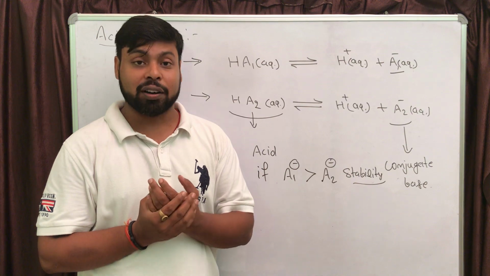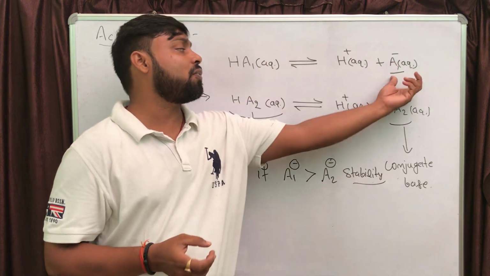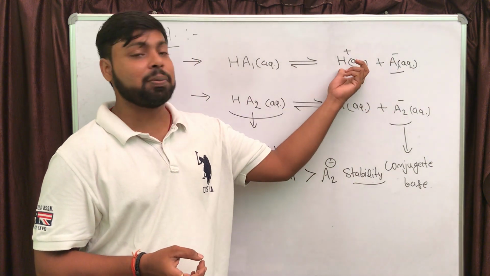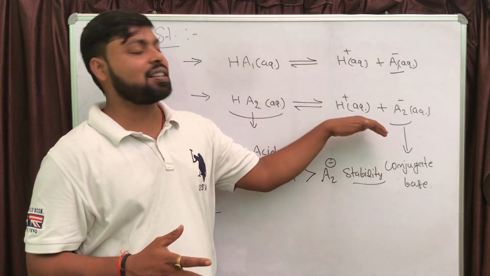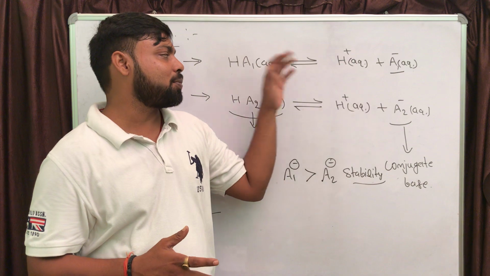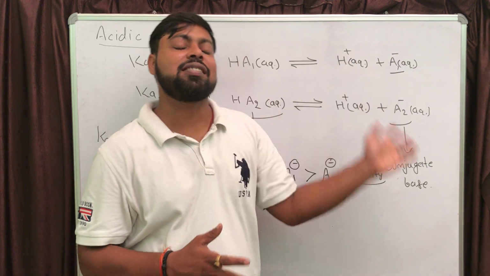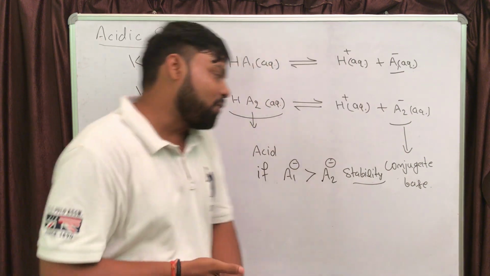That means the concentration of A1 minus and H plus will be more in the first reaction as compared to the second reaction, just because it has more tendency to move in the forward direction.